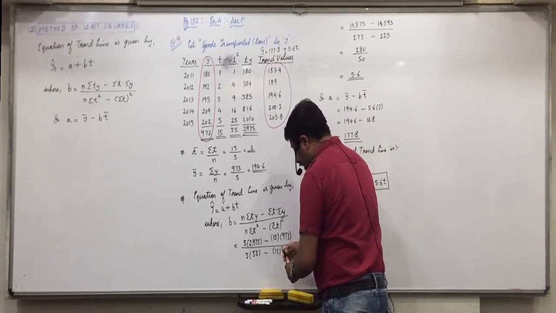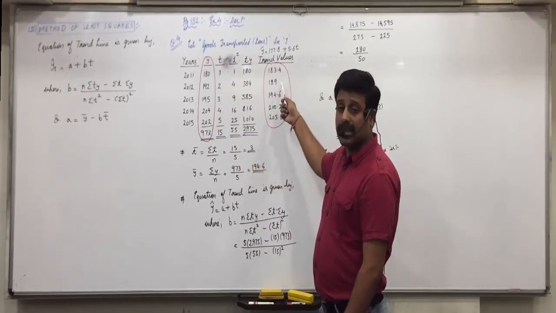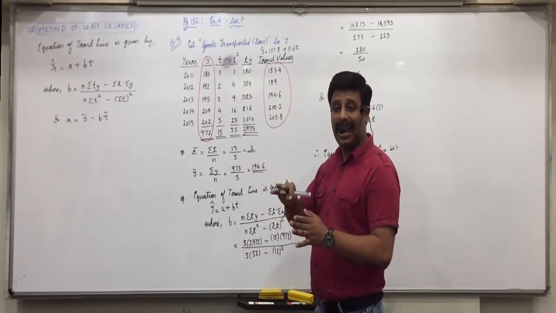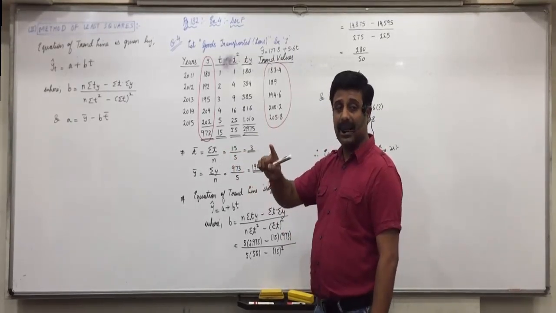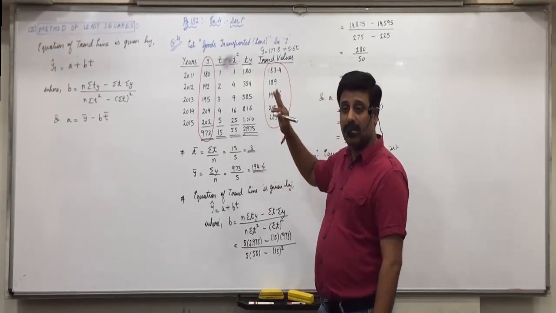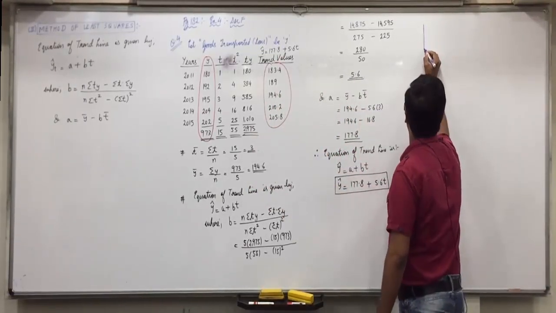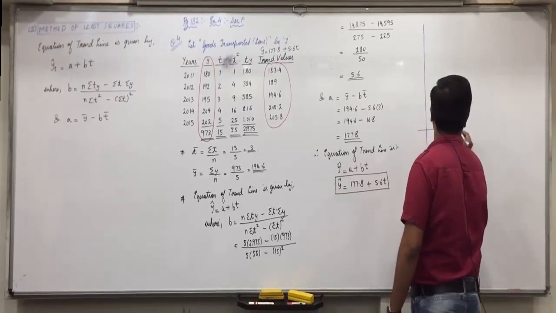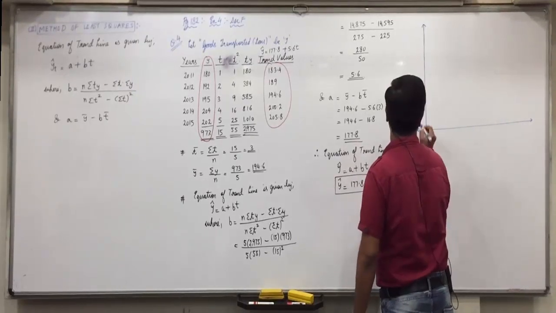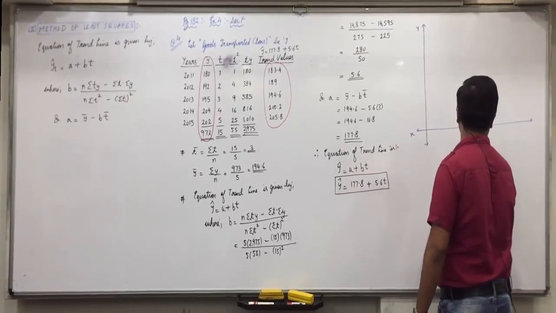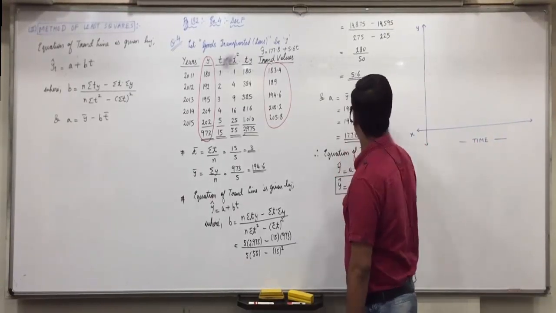Which two things do we have to plot on the graph? The actual value of y, and the second one is this. For the second one, don't draw a line on your own. When it is asked by the least squares method, it means we have to make that second line with these points. That would be the most accurate line possible. On the x-axis, silence everyone, we will show the time period, and on the y-axis we will show goods transported.